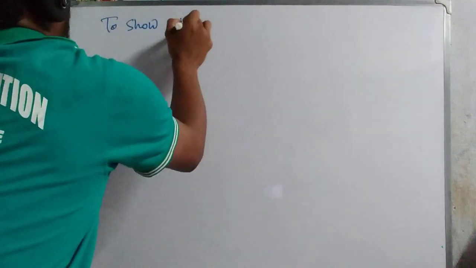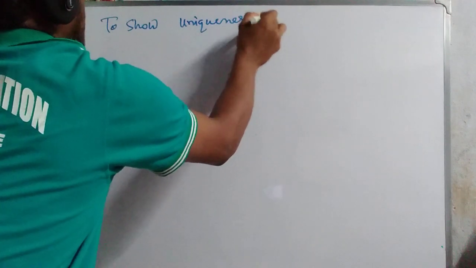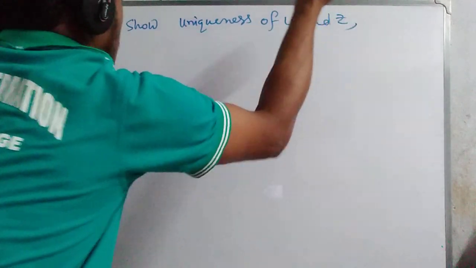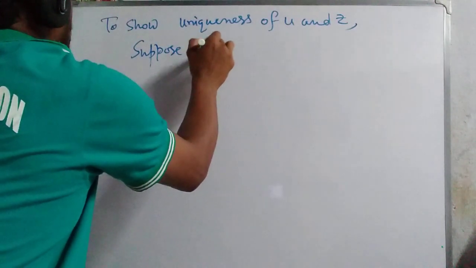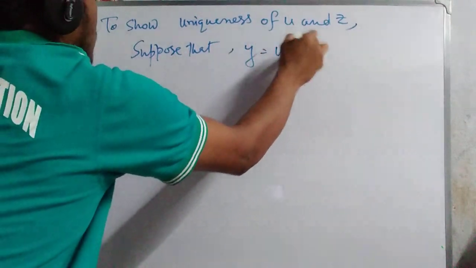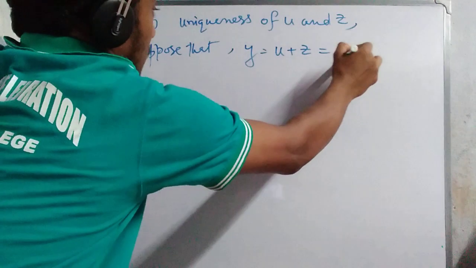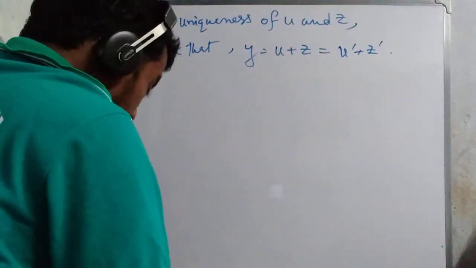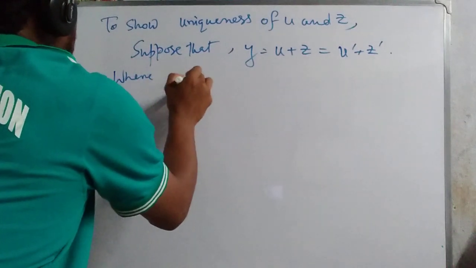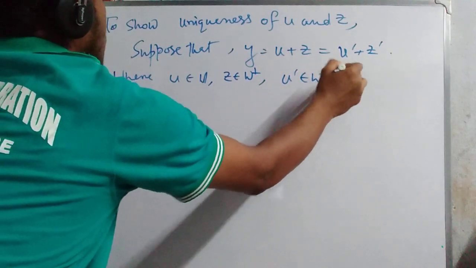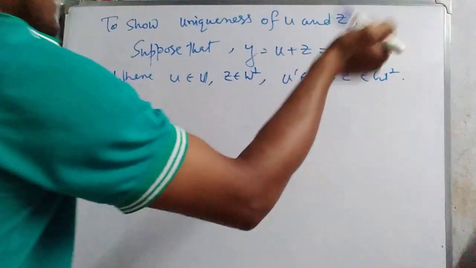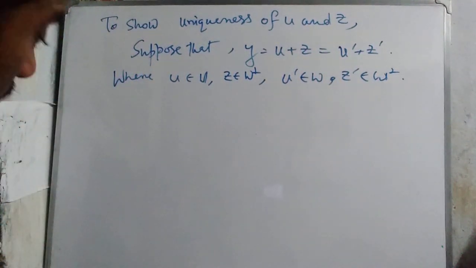To show uniqueness of U and Z, what do we do? We suppose that y equals u plus z, and we also set another one, u dash plus z dash. We know that u belongs to W and z belongs to W perp. In this way, u dash belongs to W and z dash belongs to W perp. Any problem? I think not a problem at all.